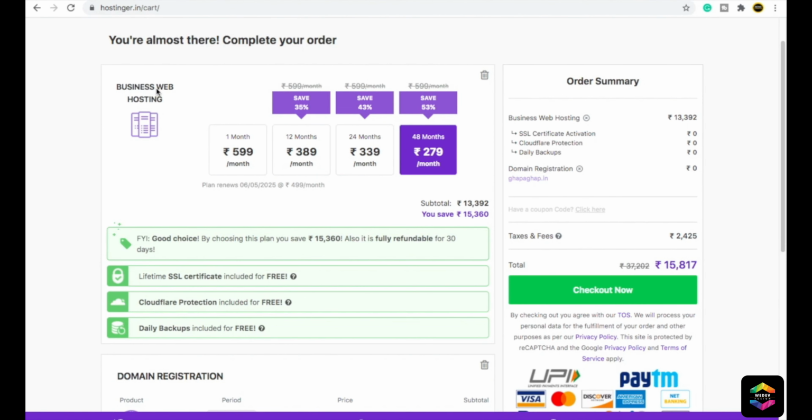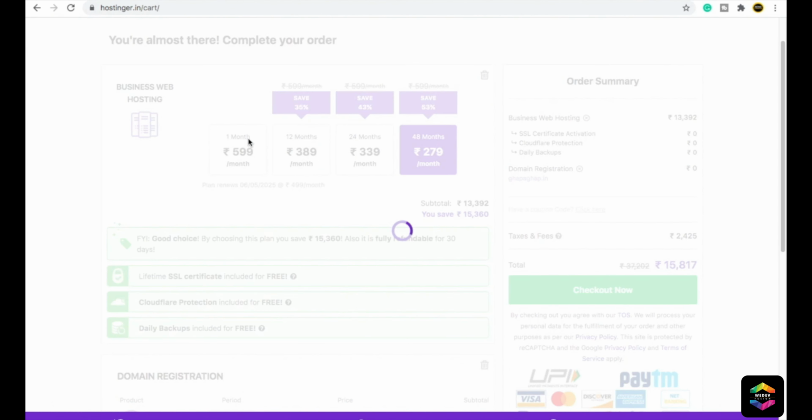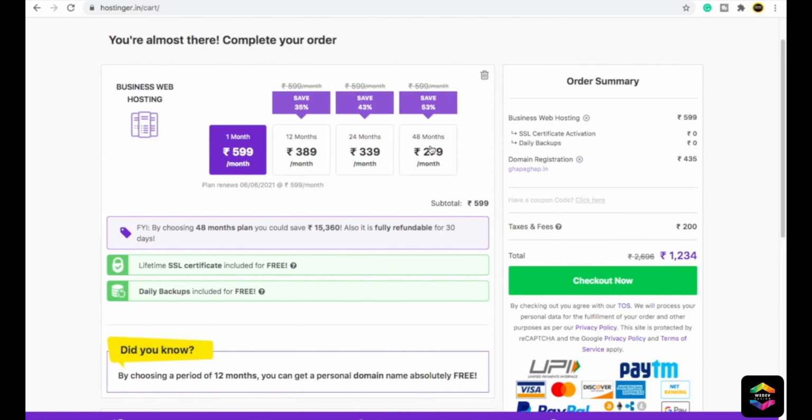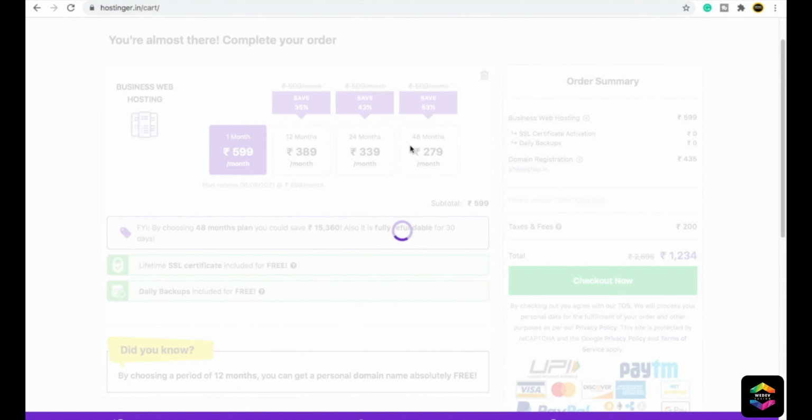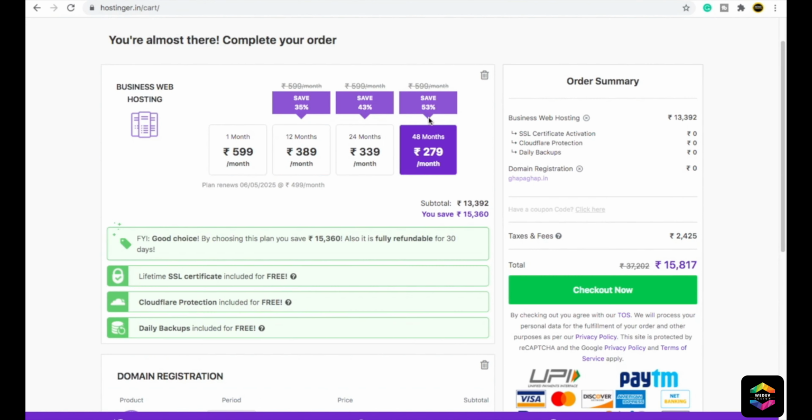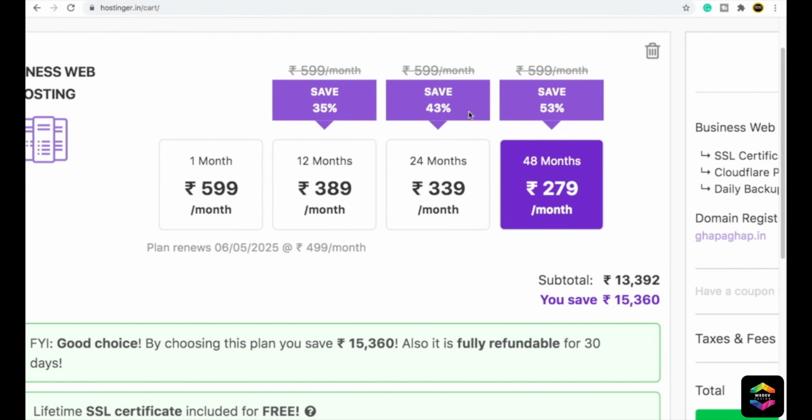Now here you can see business web hosting. You can purchase for 1 month, 12 months, 24 months, or 48 months. You can see that if you purchase for 1 month, they will charge this amount. In your country it can be some other currency, so the amount will differ, but in Indian currency it will be very cheap. But as you go to a higher plan, for example if I choose 48 months, here you can see I can save around 53%.